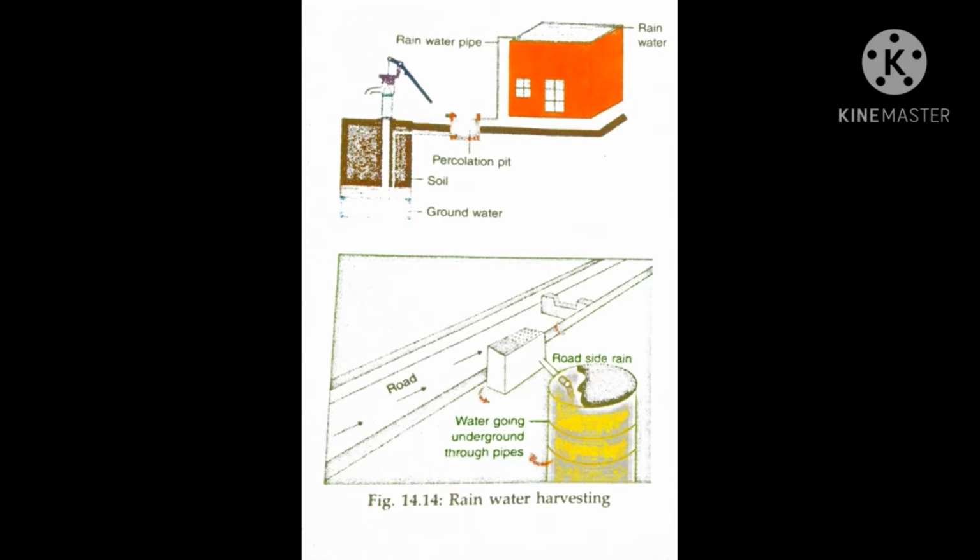This is because most water on the earth's surface is not fit for drinking, because it is present in oceans and seas. The drinking water therefore must be conserved, isn't it? What is conservation of water? Careful, economical use and avoiding the wastage of water is called conservation of water.